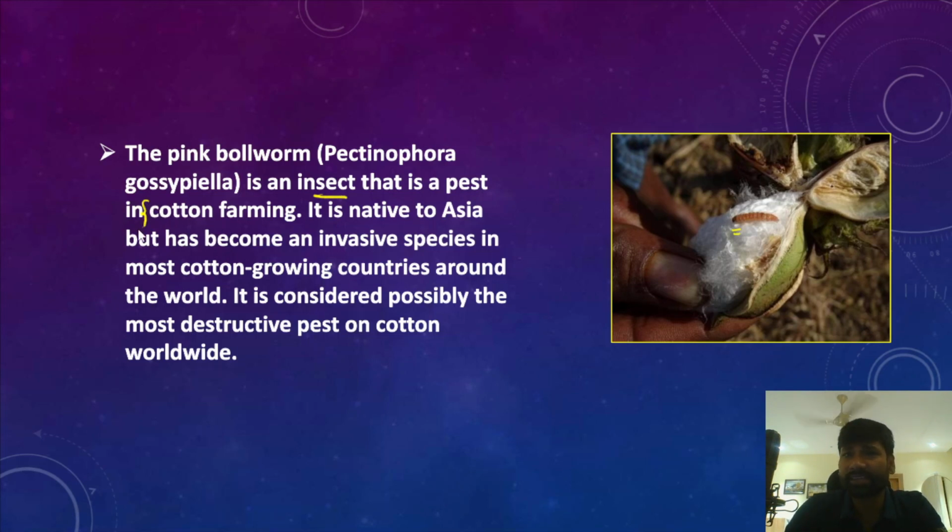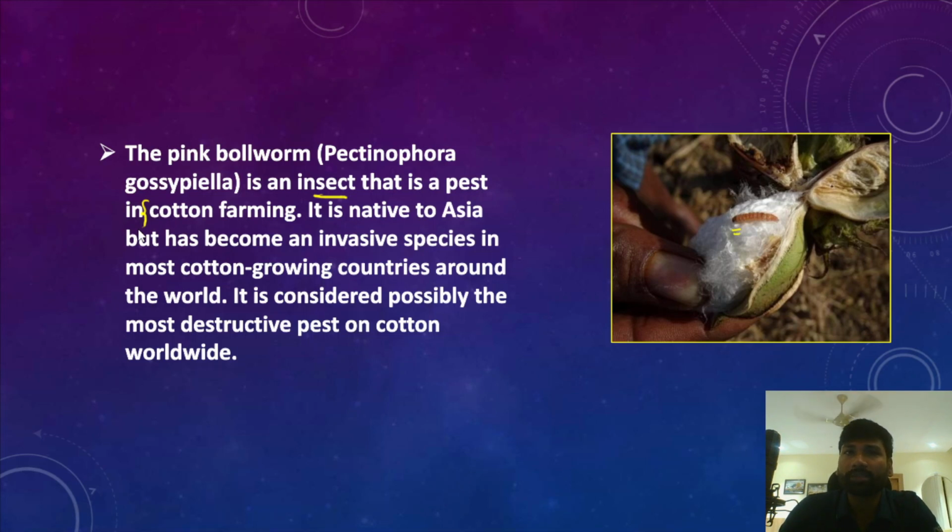Now, if you look at cotton farming in India, cotton is widely grown in the black soils, and black soils are mostly located in Gujarat, Maharashtra, Karnataka, Andhra Pradesh and parts of the Telangana region. So those are the regions where cotton is highly cultivated.